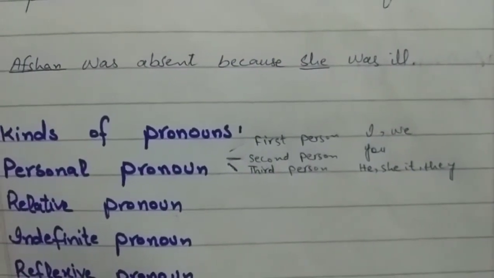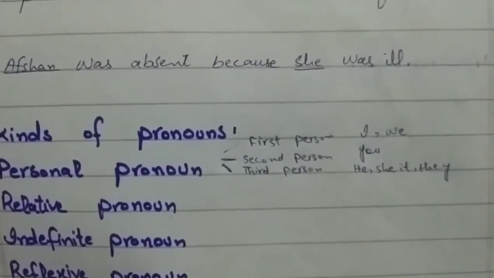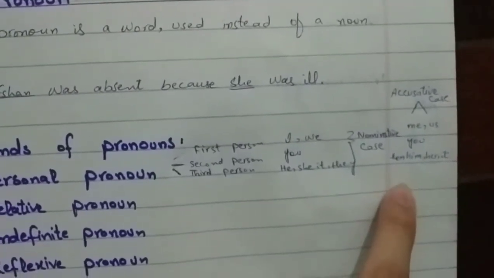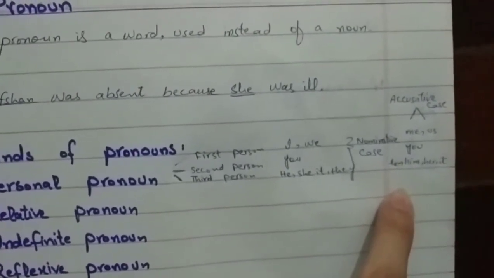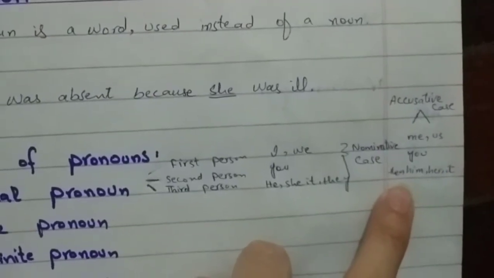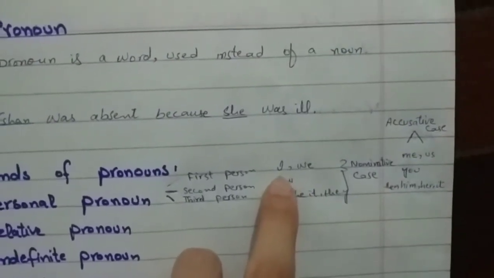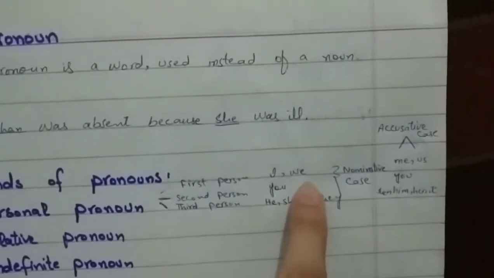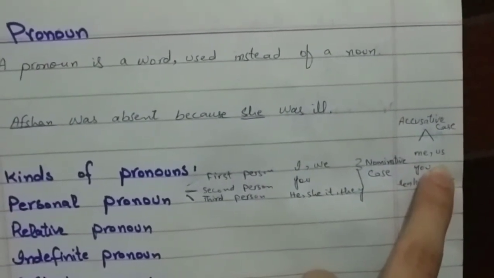They are used as subjective pronouns, or you may say as the nominative case. And here we have the pronouns that we use in the place of the object. They are called object pronouns, or the accusative case. I we use as subject and the object of I would be me. We use as subject and us we would use as object.